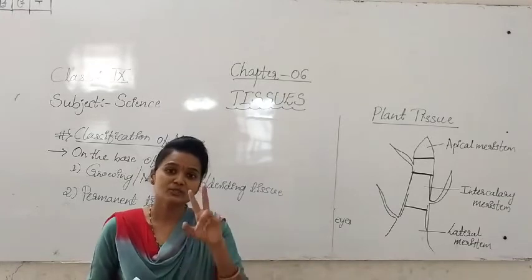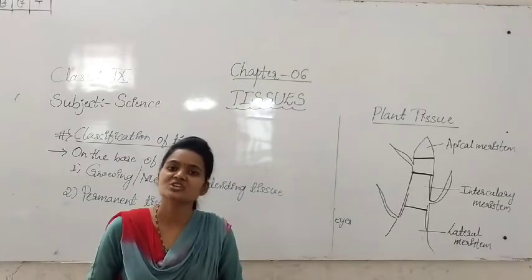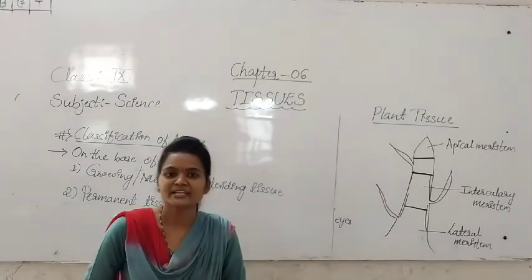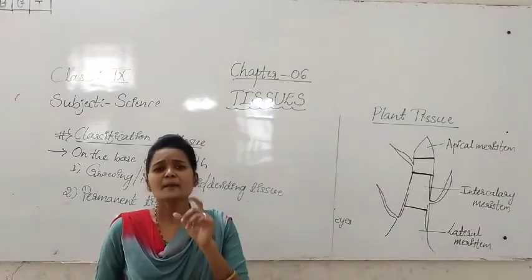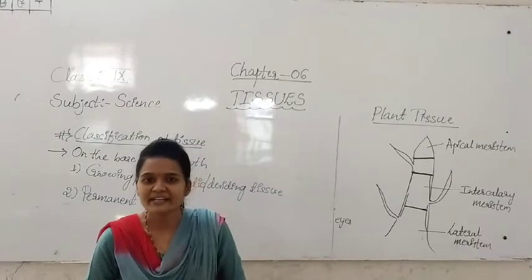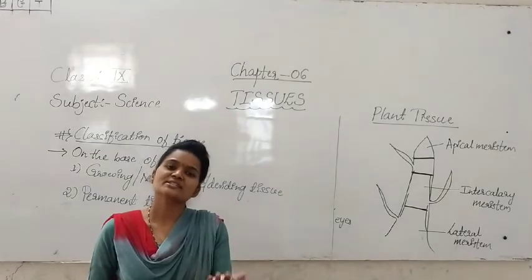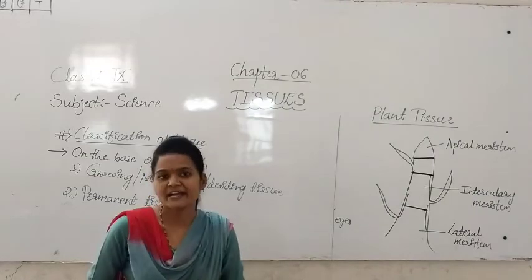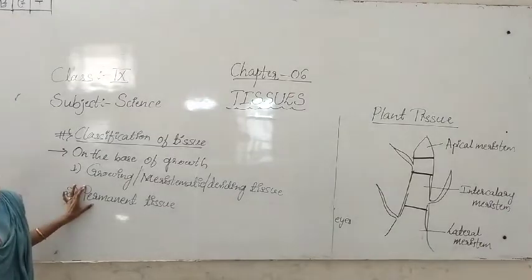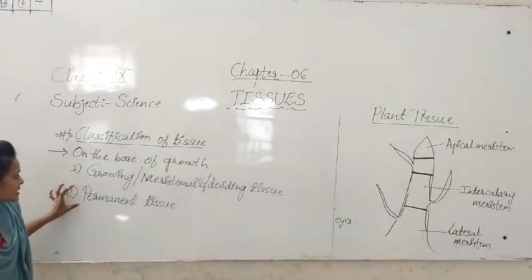The first one is the meristematic tissue, or growing tissue, or dividing tissue. Meristematic tissue is nothing but growing and dividing tissue. And the second one is the permanent tissue.